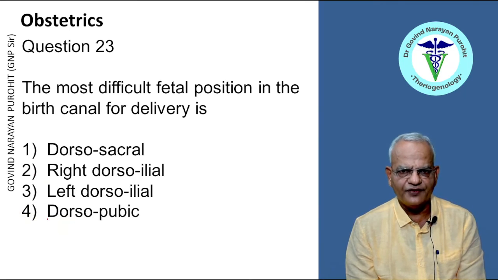The most difficult fetal position in the birth canal for delivery is: dorsosacral, right dorsoileal, left dorsoileal, dorsopubic. You see, dorsosacral is the normal position of the fetus during delivery, and slight rotation to the right or the left can be corrected easily by rotation. But dorsopubic, if the dorsum of the fetus is towards the pubis of the mother, that is the most difficult fetal position for delivery, right? So that is the right answer, right?